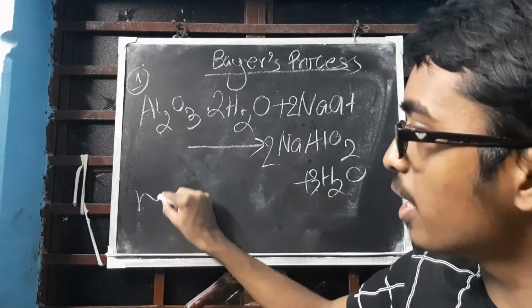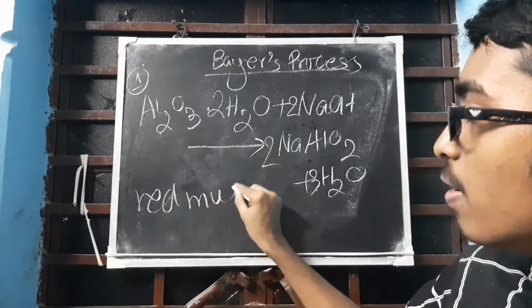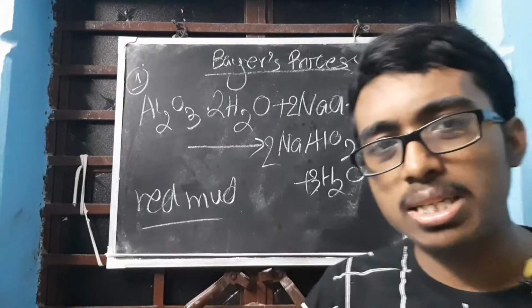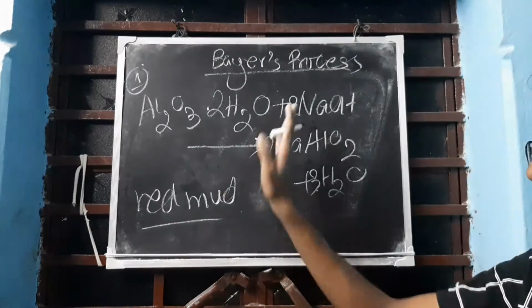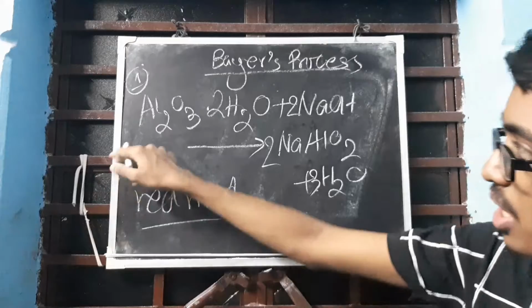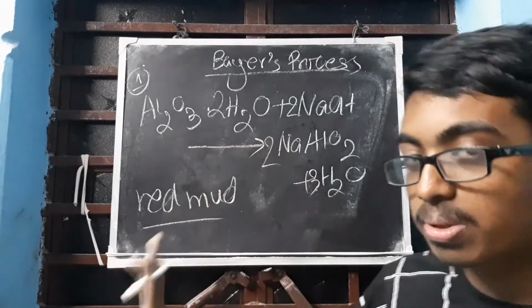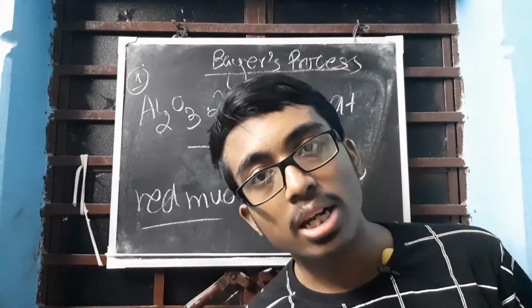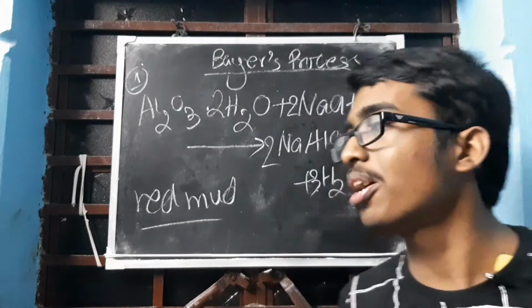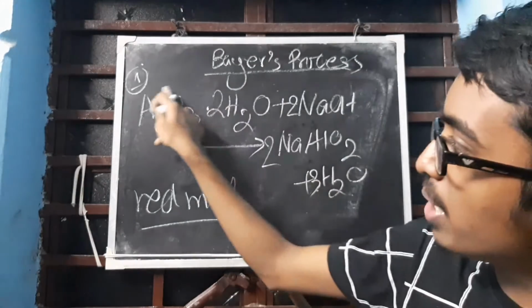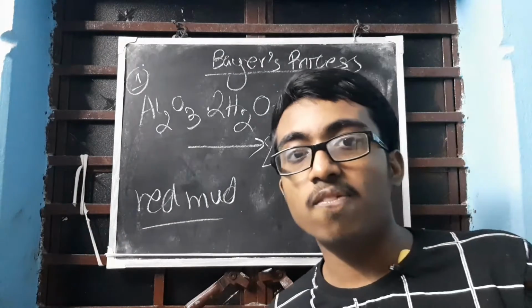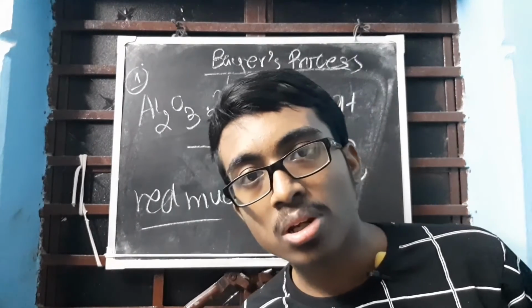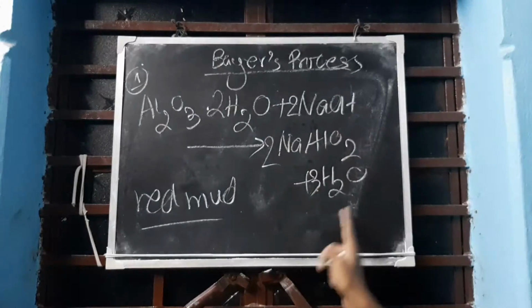Leaving behind red mud. Red mud means silica, sand, clay, Fe2O3, whatever is there is left behind because it will not dissolve in this. Only bauxite will dissolve, and the impurities stay back as red mud. That is removed. So in the first step we dissolve the bauxite so that impurities get separated. Understood? This is the first step of the Baeyer process.